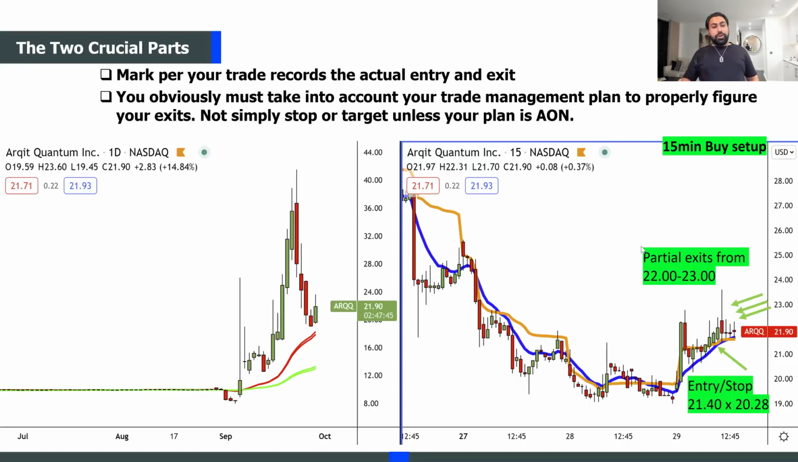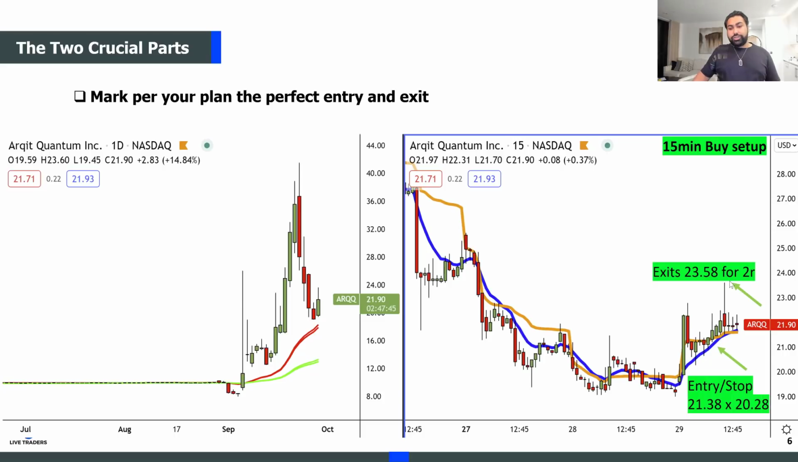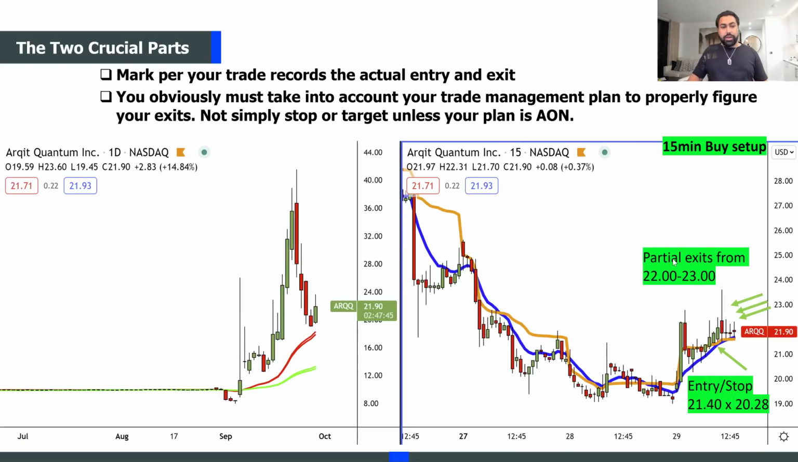Now, mark per your trade the actual entry and exit, what you actually ended up doing, right? Now, you must obviously take into account your trade management plan to properly figure out your exits, right? Maybe you're doing a 5-minute 9 EMA trail. Maybe you're doing a 5-minute bar by bar. Or maybe you're doing something else. Whatever your management is, you write down based upon that. So I wrote down my actual entry and exits here. Obviously, I got out partial, some at 22, some at 22.50, some at 23 along the way. So overall, a profitable trade, but again, nothing compared to if I just took all the shares at 23.58, right?